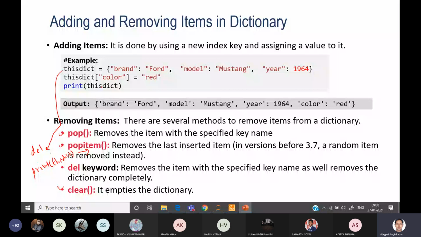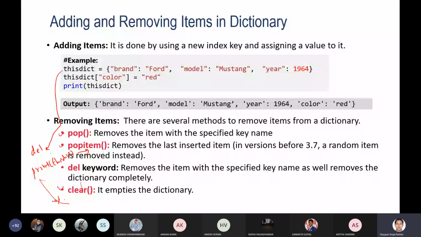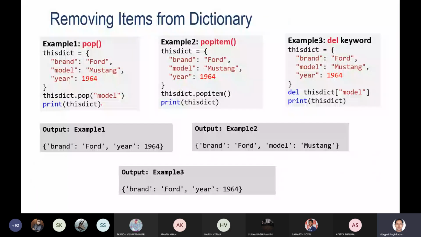You can see different operations. pop: if I write pop and then model, it will remove the model, and you will get this output. So it will remove the whole pair, model and the associated value also. But in the case of popitem, the last inserted item, we have a year, so it will be removed from here, and you can get this output.